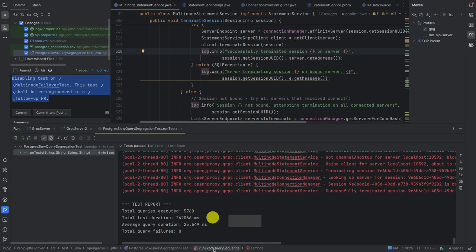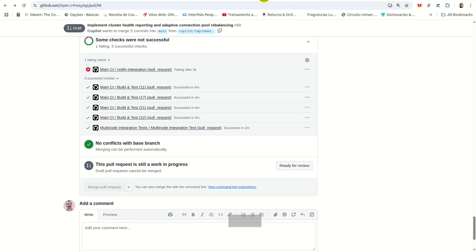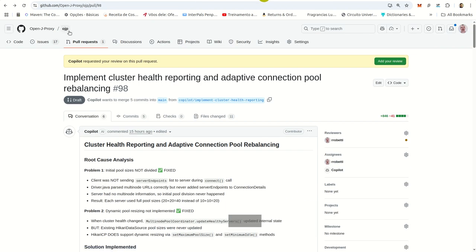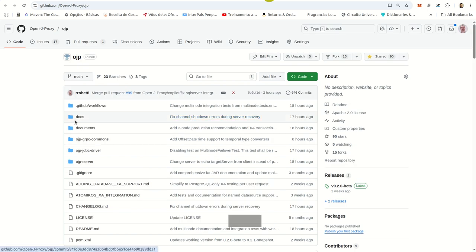All right, so this is our new cluster capability in Open J Proxy. If you want to know more about it, come to our GitHub page. Here we have a lot of documentation about it, and you can learn much more about it.